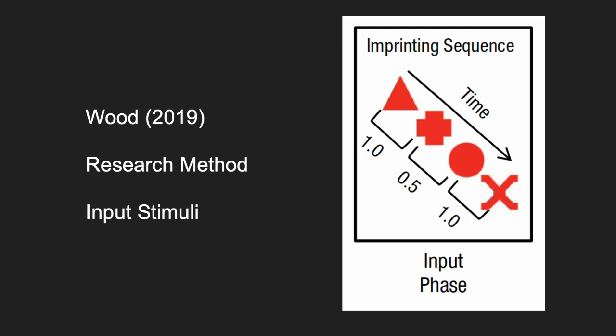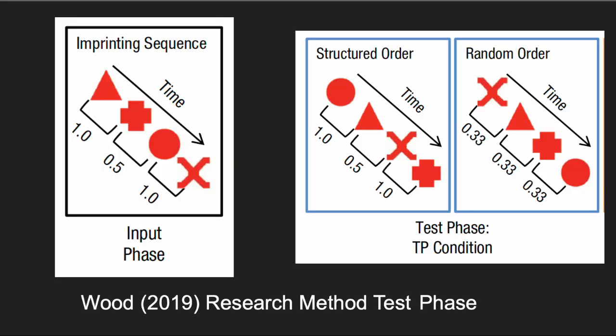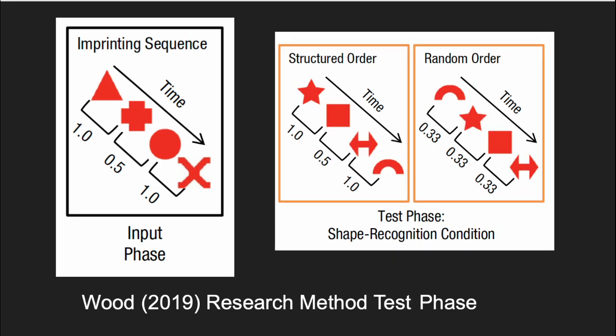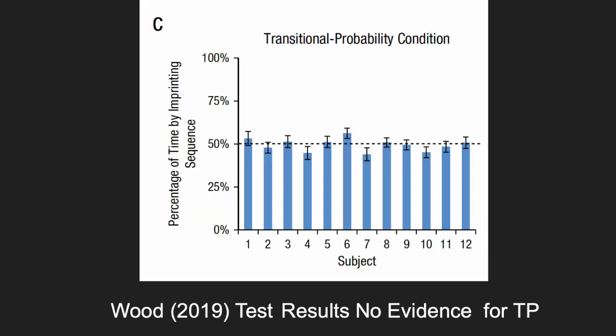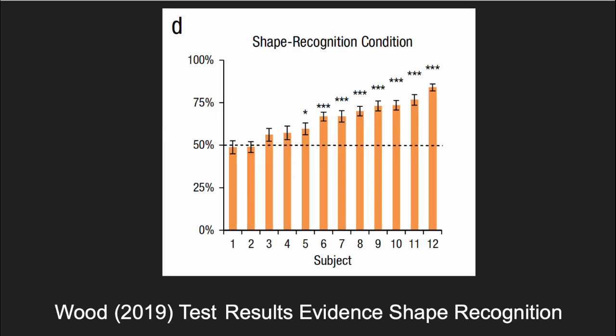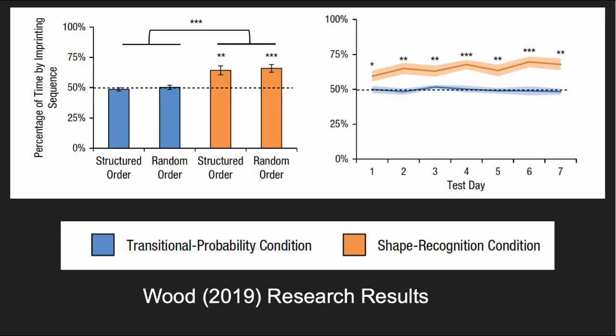According to Santolin, the chicks tend to approach the screen that displays the novel sequence first and spend more time there. However, Wood found that the chicks' behavior in the transitional probability condition has no difference from their behavior by chance. Rather, they show novelty preference for the shape recognition condition, which suggests that newly hatched chicks have some statistical learning ability but fail to encode transitional probability.